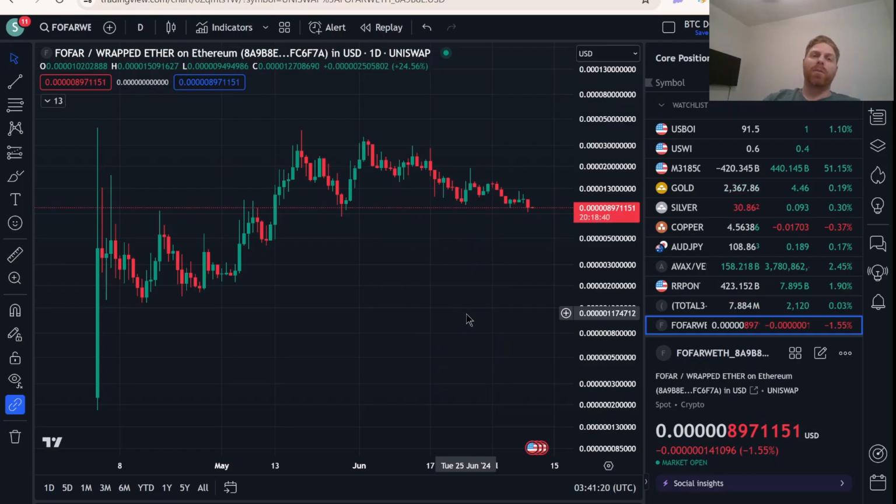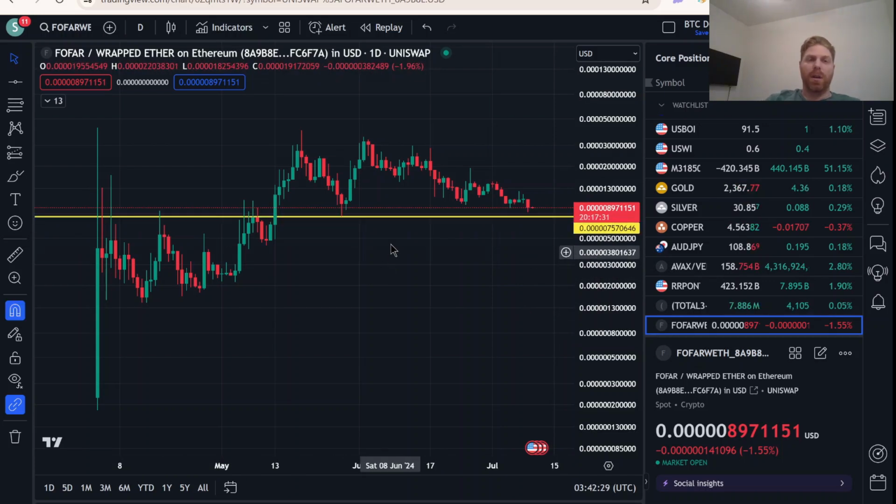So just to give you some perspective, you can see these giant wicks that TradingView doesn't ignore. We can ignore them for the most part and just focus on the overall chart behavior and development. You can see a horizontal line, an area of major support that I would anticipate has a pretty good chance of holding should we reach it, and that's 0.0007571. We are currently at 0.0008971. We have been holding the 0.0001 level fairly well for quite some time, considering what the rest of the market has been doing. But overall, you just see a giant bull flag here.